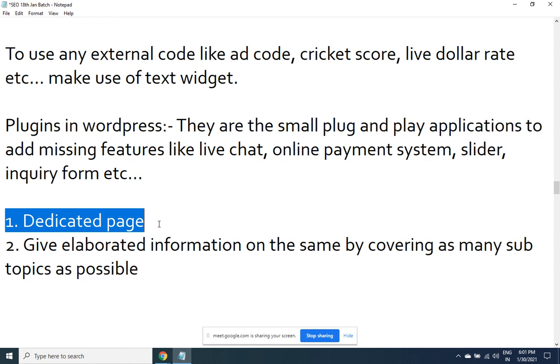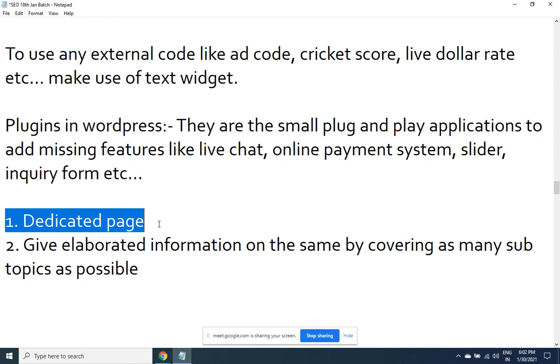Below that I have to provide divisions. First birthday wishes for baby boy, some 10 quotations under it. First birthday wishes for baby girl, another 10 quotations. Like this you need to divide the information. Such pages become the first choice for the search engines to be placed on the top.